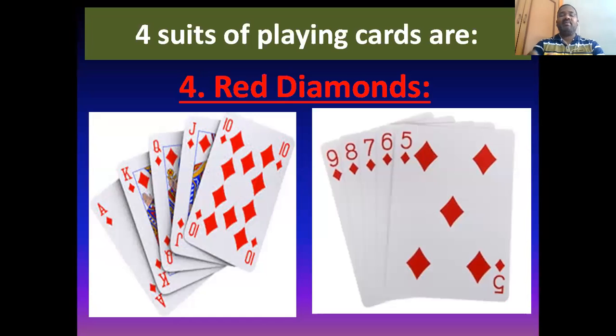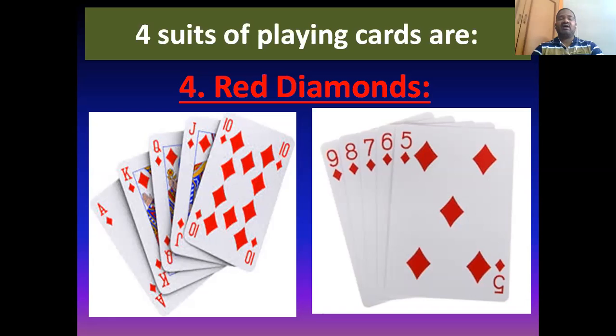Those are in diamond shape. Similarly, it will also contain 13 cards, numbers 2 to 10, and the four face cards, that is J, Q, K, and A.